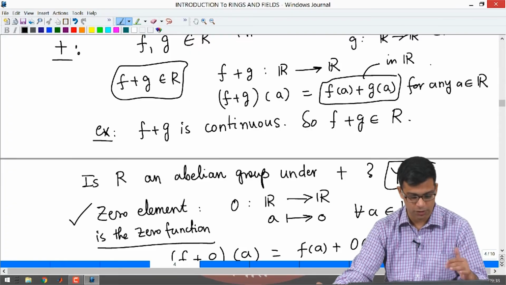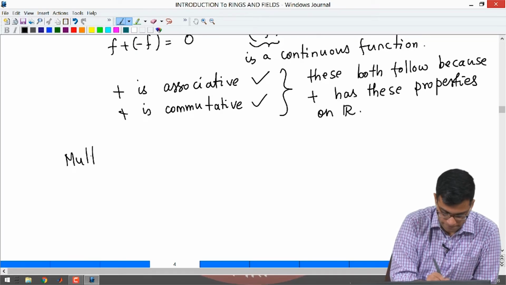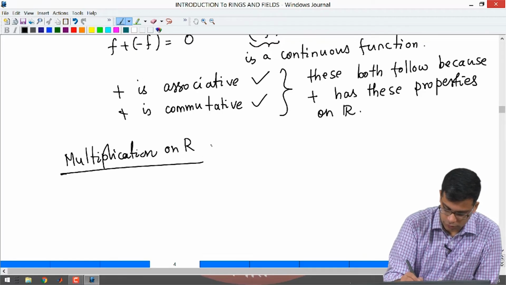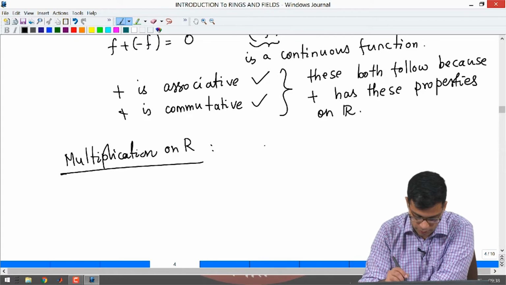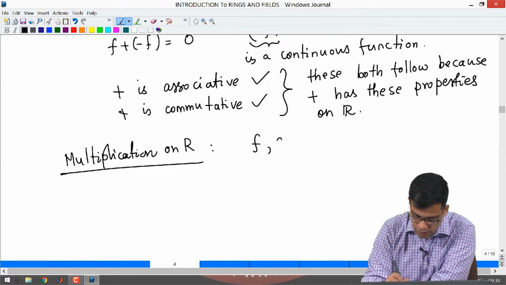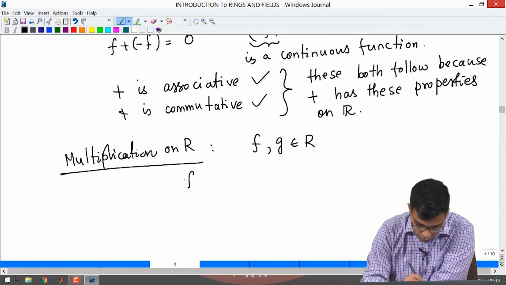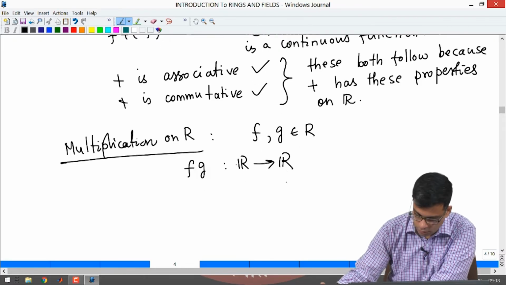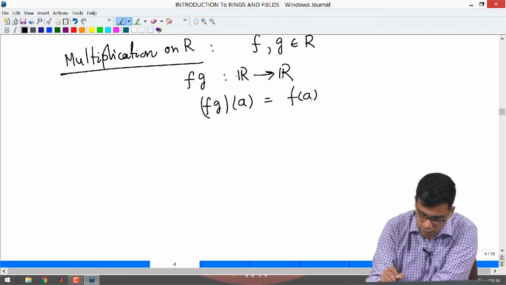Okay. So, the answer to this question is yes, the set of real valued continuous functions on real numbers is an abelian group under addition. So, now what is multiplication on R? How do you multiply two real valued continuous functions on real numbers? Exactly the same way. Let us say f, g are in R. How do you define fg as a continuous function from R to R? You take fg of a to be f of a times g of a.